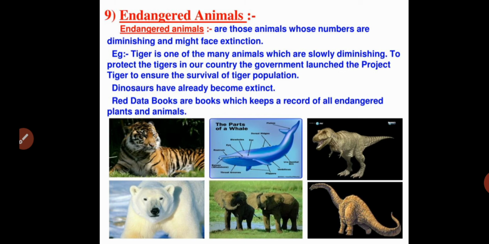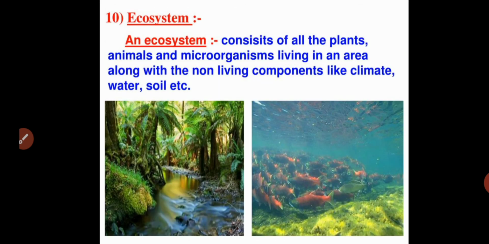The book commonly called the Red Data Book. Here are a few pictures of extinct and endangered species, like the tiger, the dinosaur, and some other animals. So these are all about endangered animals.